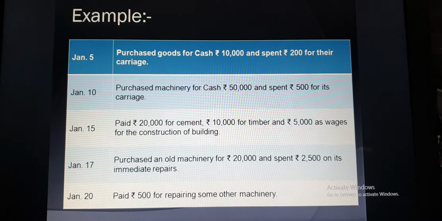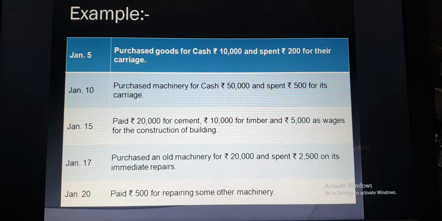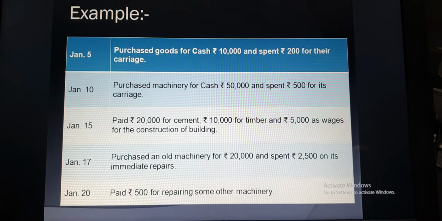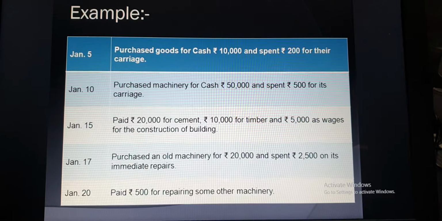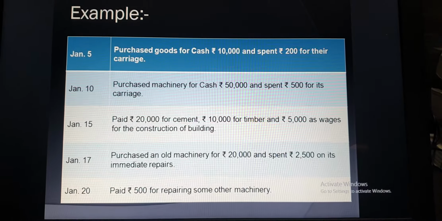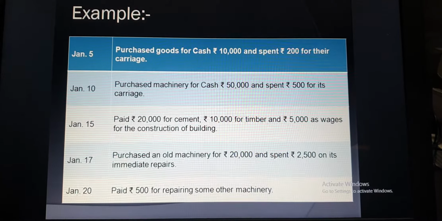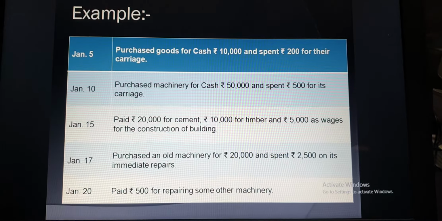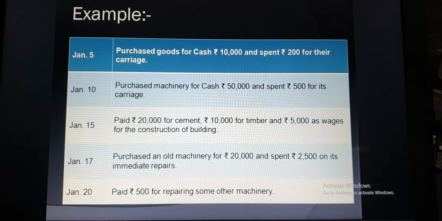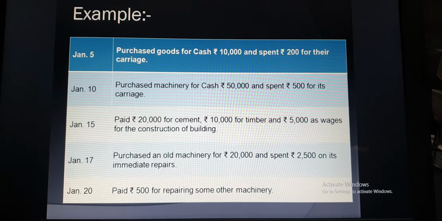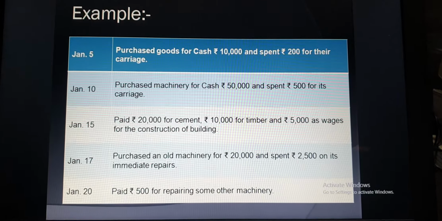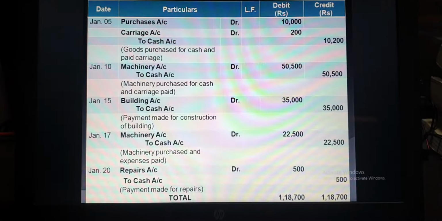So the amount spent on purchase of goods will be debited to purchase account, and 200 spent on carriage will be debited to carriage account. Cash will be credited, because purchase and carriage are expenses. All expenses are debit, and as per the real account, whatever goes out will be credit.